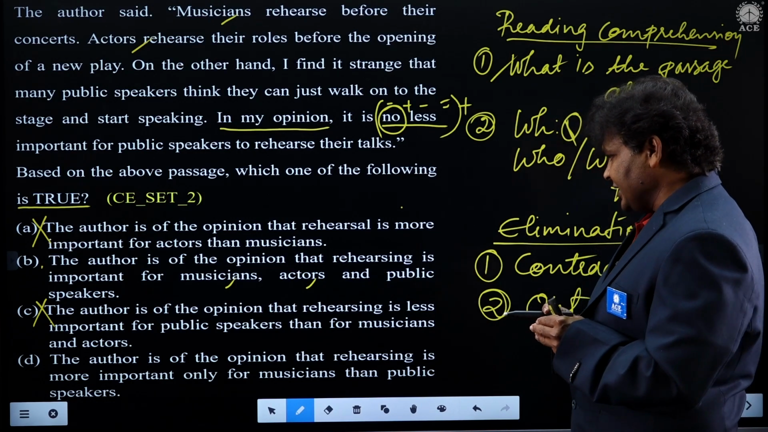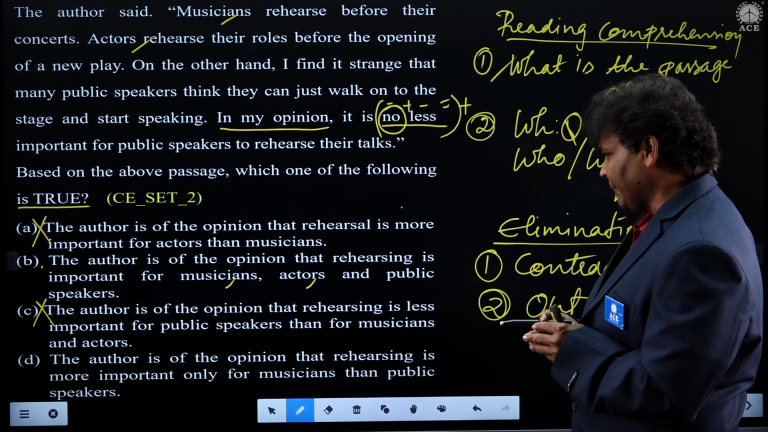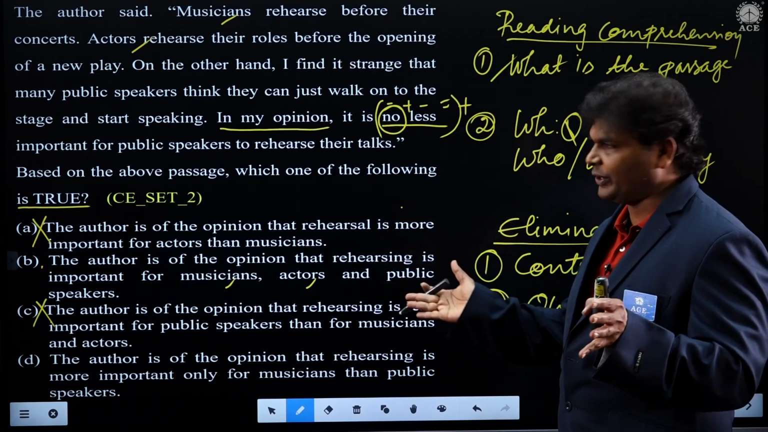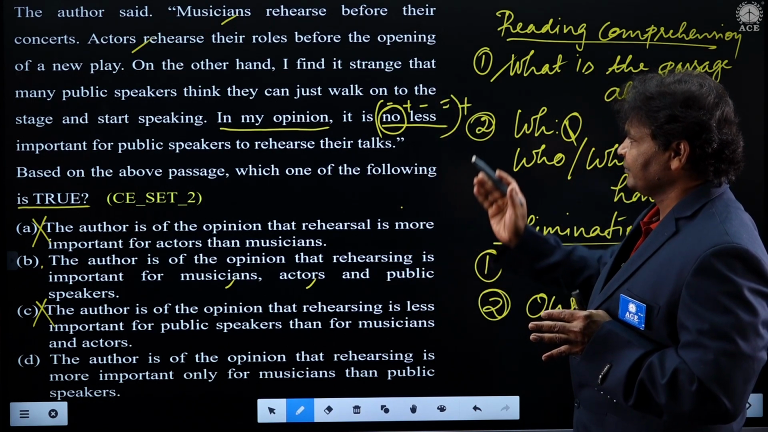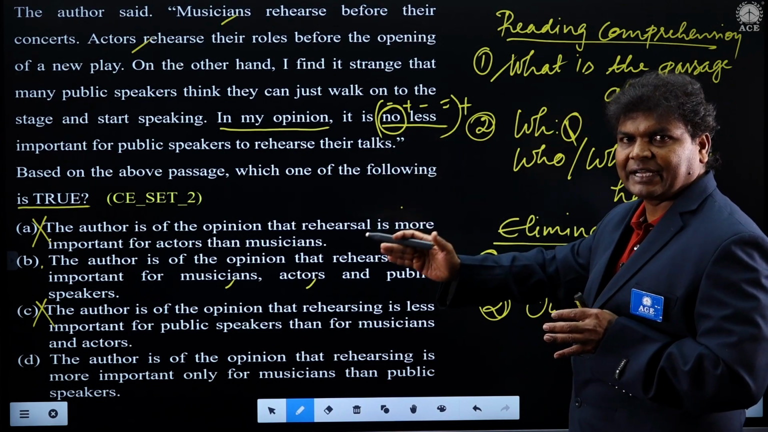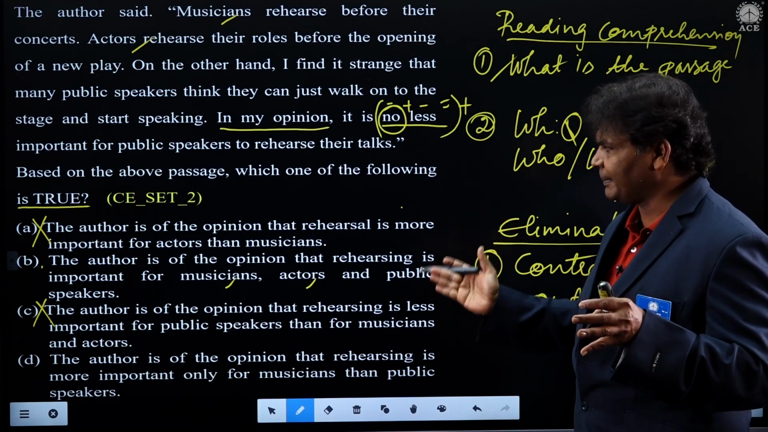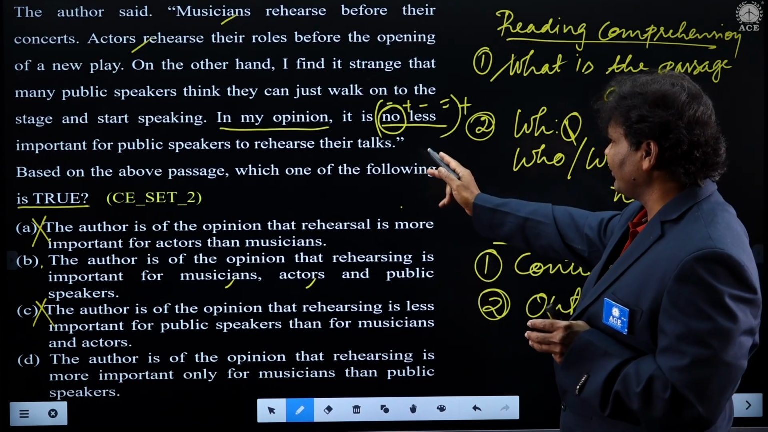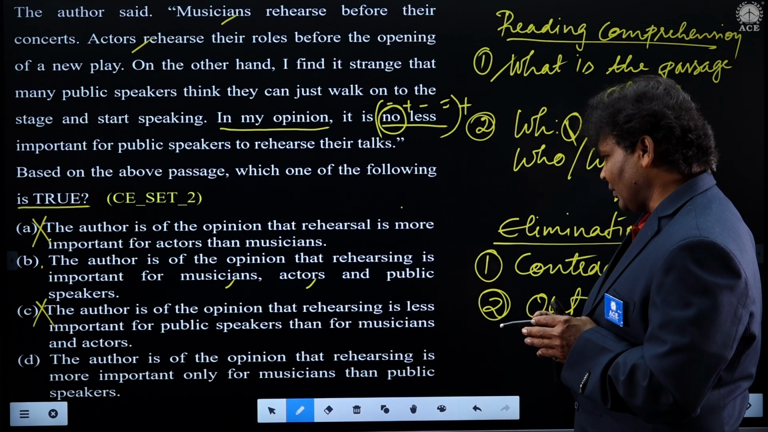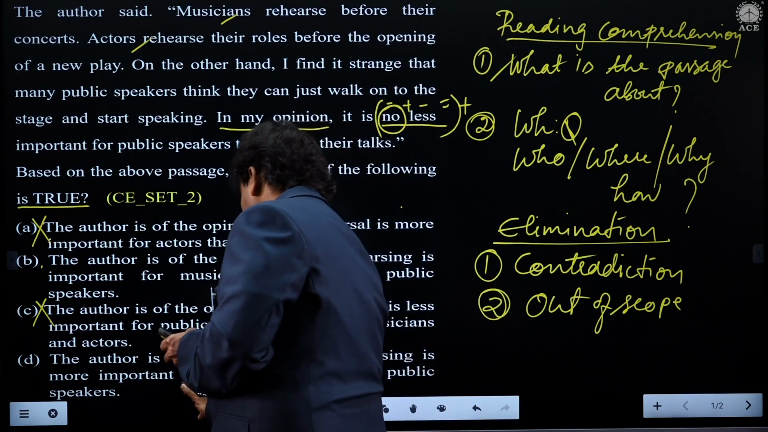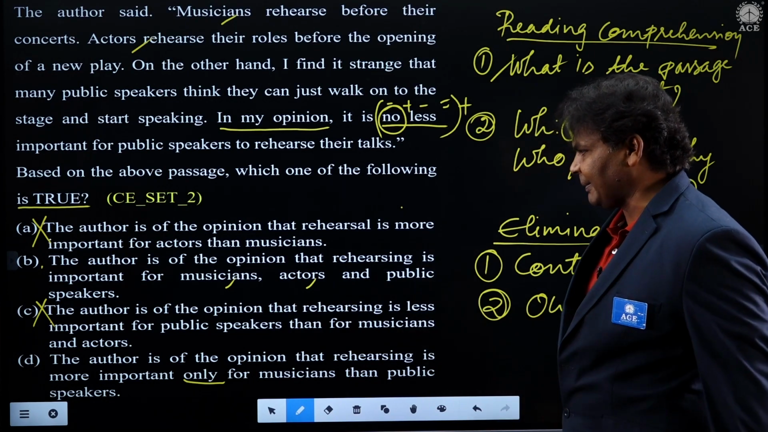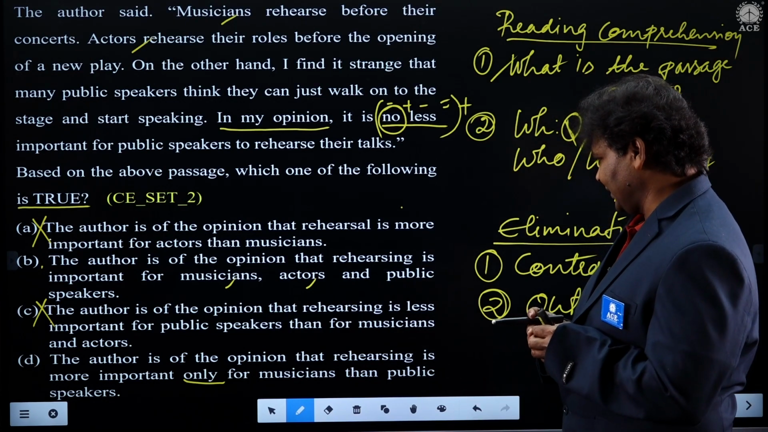Option D, the author is of the opinion that rehearsing is more important only for musicians than public speakers. Did he compare again? No, he says musicians rehearse, actors rehearse. At the same time, what he has observed is that these people are not rehearsing it. But what he says is that it is also important for them. It is no less important. So the author is of the opinion that rehearsing is more important only. No, he did not say. The word only has to be taken into consideration, only for musicians than public speakers. No, students. He did not speak anything about that.